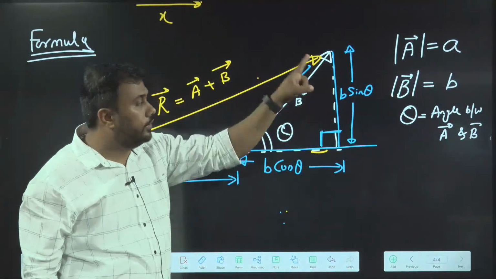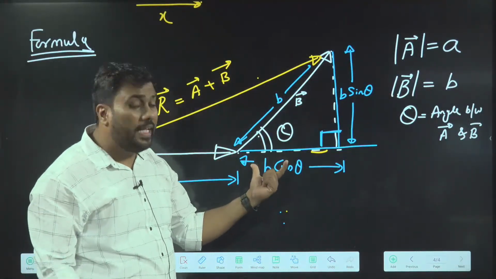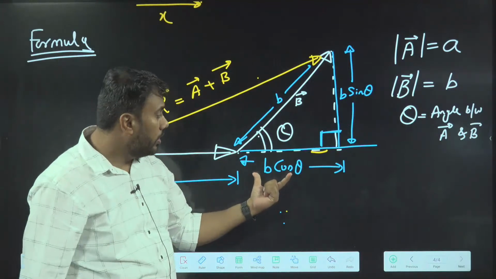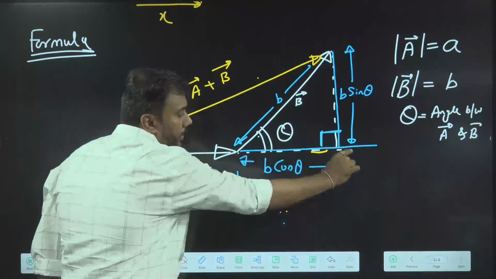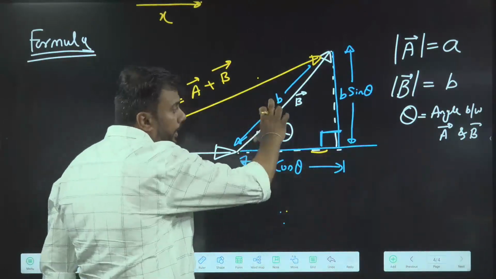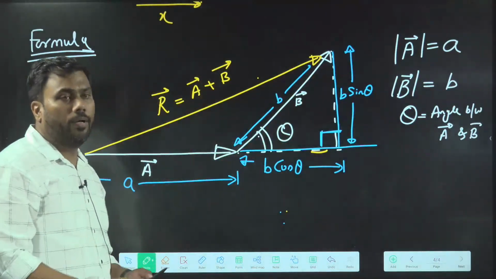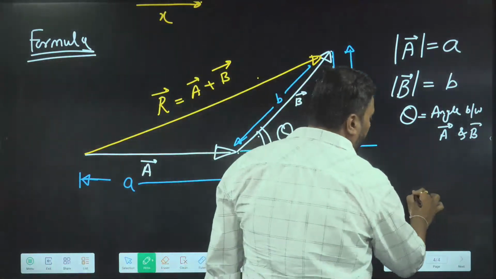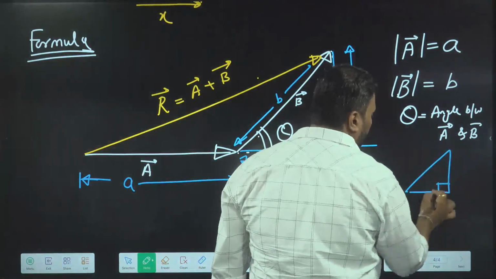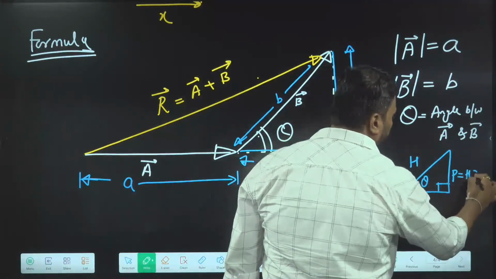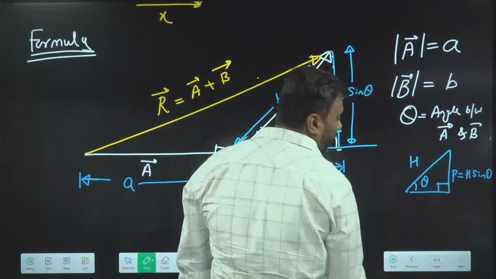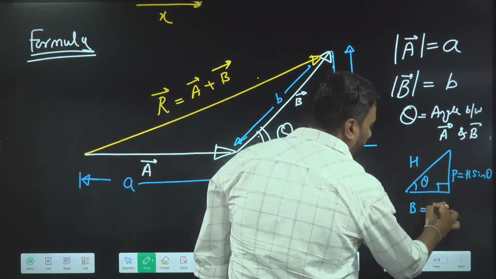So B into cos theta gives me base, and B into sine theta gives me perpendicular. Always remember, in a right angle triangle, if you have hypotenuse and theta, then perpendicular is h sine theta by definition of sine theta, and base is h cos theta.